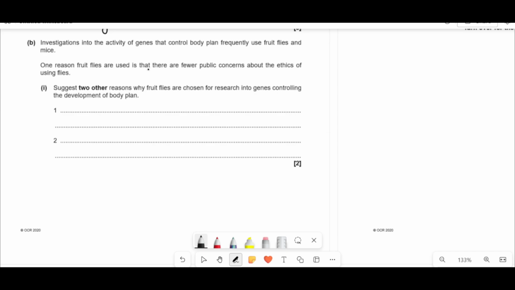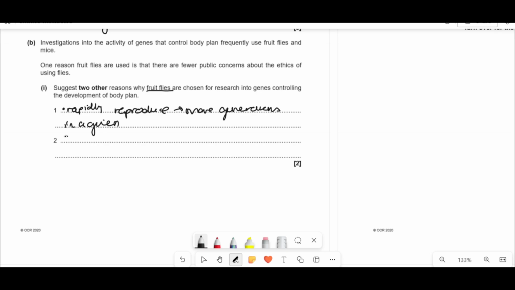One reason that fruit flies are used is that there's less public concern about the ethics of using flies. What are two of the reasons why fruit flies are chosen for research contributing to the development of body plans? Well, first of all, they can rapidly reproduce, which means you can use a lot of them quite fast, and you can look at more generations in a given time. Because you don't want to spend ages waiting for them to reproduce and pass on whatever I'm trying to look at here.